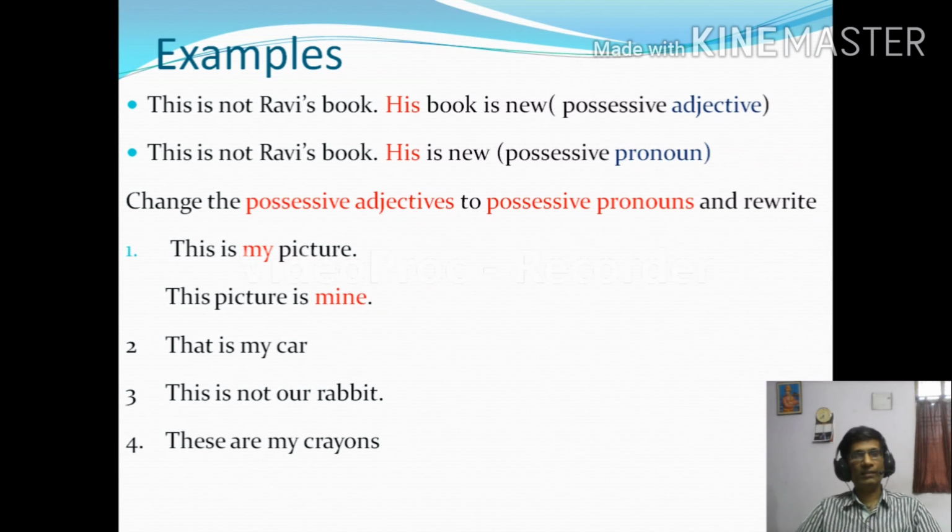So other sentences are, that is my car. My car. My is a possessive adjective here. So you change that. This is not our rabbit. Our is a possessive adjective. These are my crayons. My is a possessive adjective. You can change the sentence into a possessive pronoun looking at the first model which I have done for you.